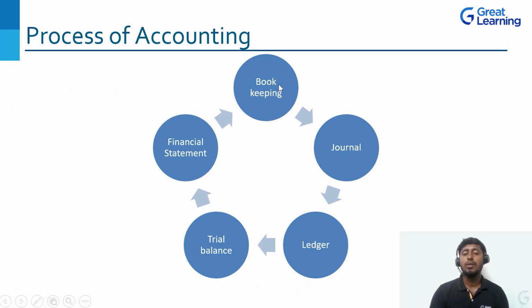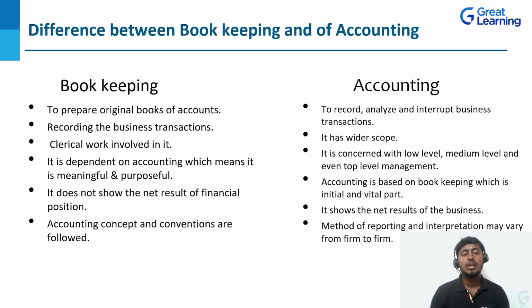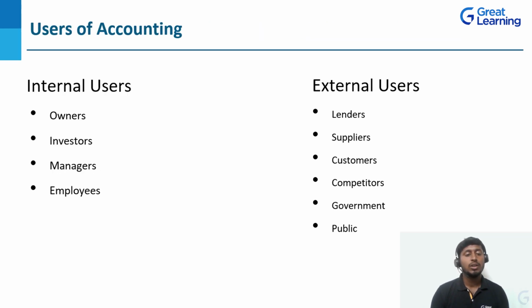In this flow only, we are going to prepare our financial statement. We have discussed the difference between bookkeeping and accounting. So what is bookkeeping and what is accounting? That is also discussed. Users of accounting. In this, we have broadly classified into 2 categories, that is internal users and external users. In the internal, we have owners or management, investors, managers, and employees.